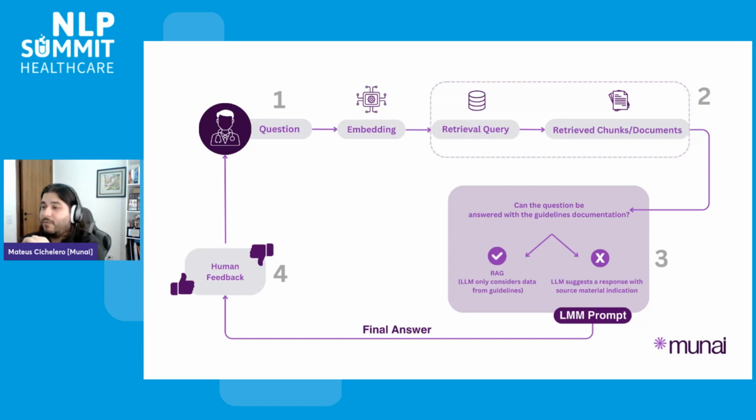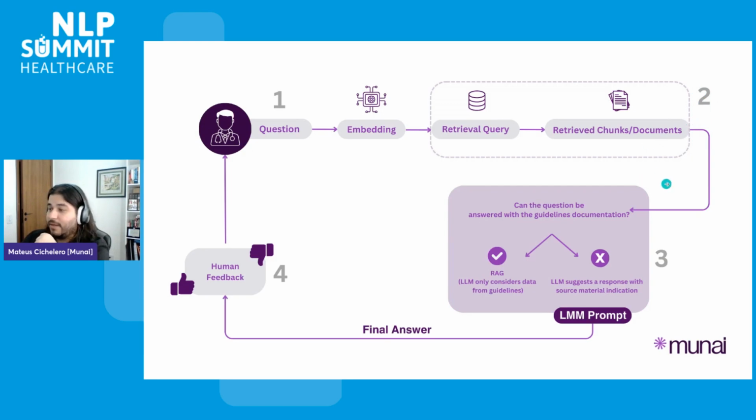Then we already have the vector database, where all these different protocols and guidelines are represented. And we perform a similarity search, trying to connect that question to the relevant documentation from that specific institution or hospital.